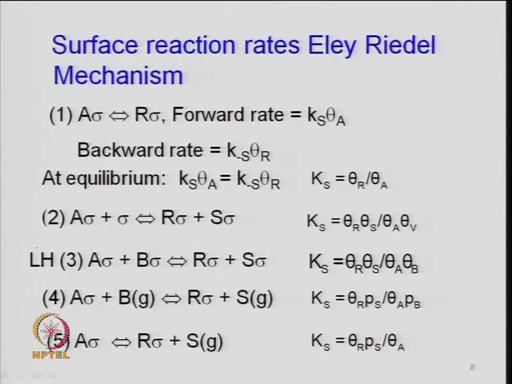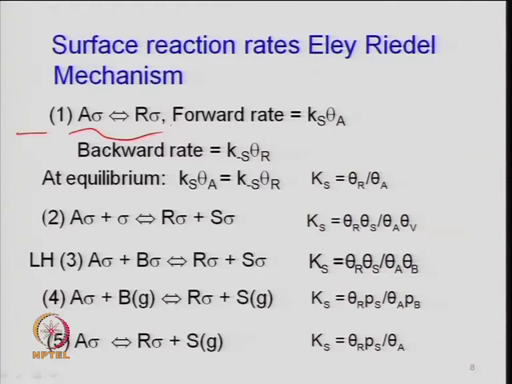So just to look at how the species which is adsorbed on the surface of the catalyst affects the rate, right. As I have already told you, the species which adsorbs will appear in the denominator. In one way you can say that the species which is strongly chemisorbed will appear in the denominator, right. So suppose you have an expression like this, where A sigma gives you R sigma: some adsorbed species A plus sigma is transformed into A sigma, and then A sigma is transformed into R sigma.